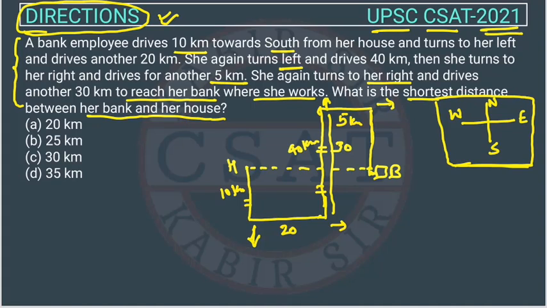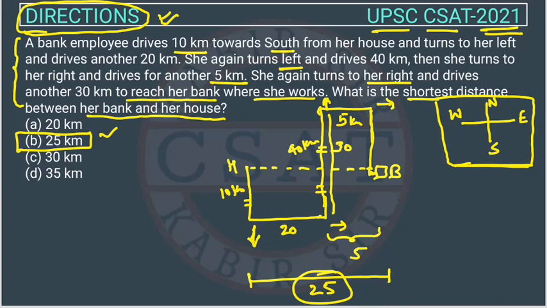This is 5. So from here till here, the distance will be 20 plus 5, 25. The shortest distance is 25 kilometers, so the answer is option B. This was an easy question. You just have to draw the figure and you will get the answer.